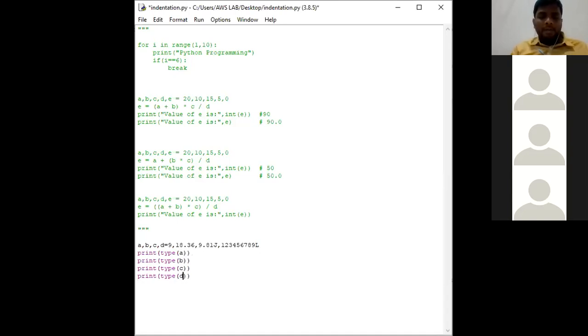So what's the value here we are going to get? Definitely an error. Why? Because the Python interpreter, or Anaconda or Jupyter, does not accept this alphabet L. If you want to give the value like this, give 1 2 3 4 5 6 7 8 9 0 9 8 7 6 5 4 3 2 1. Even this is also a long integer, right?